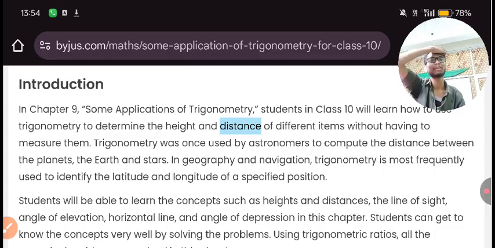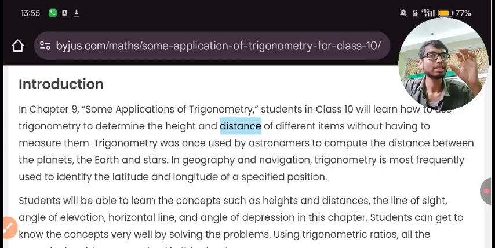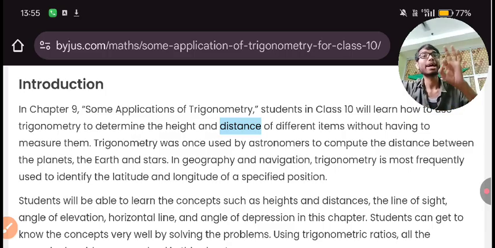We will not measure like that. Here we will be applying something else rather than scale-type measuring tools. So how do we measure the distance and height of objects without having to measure them?